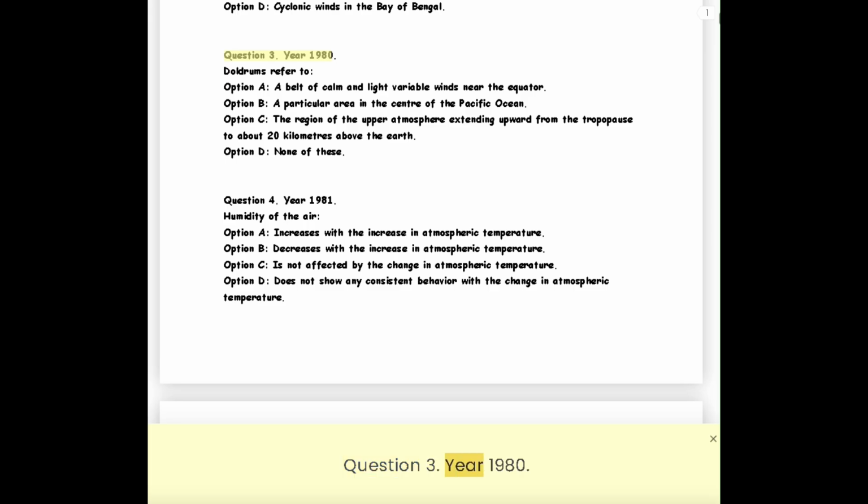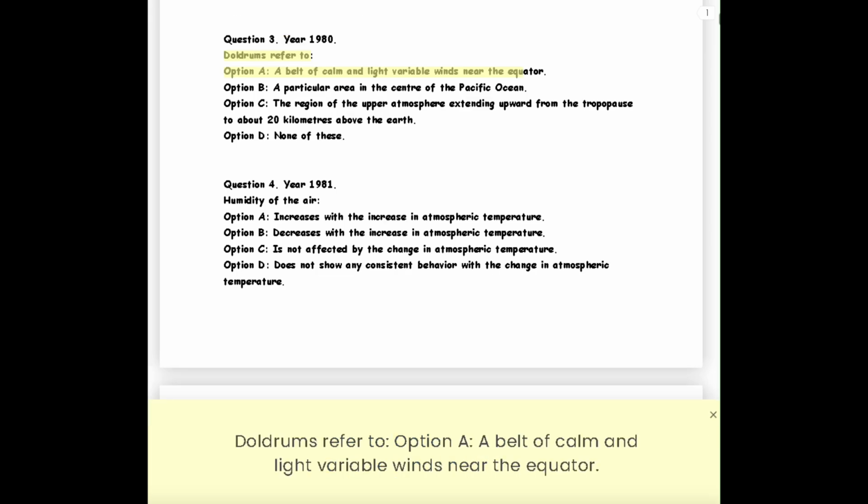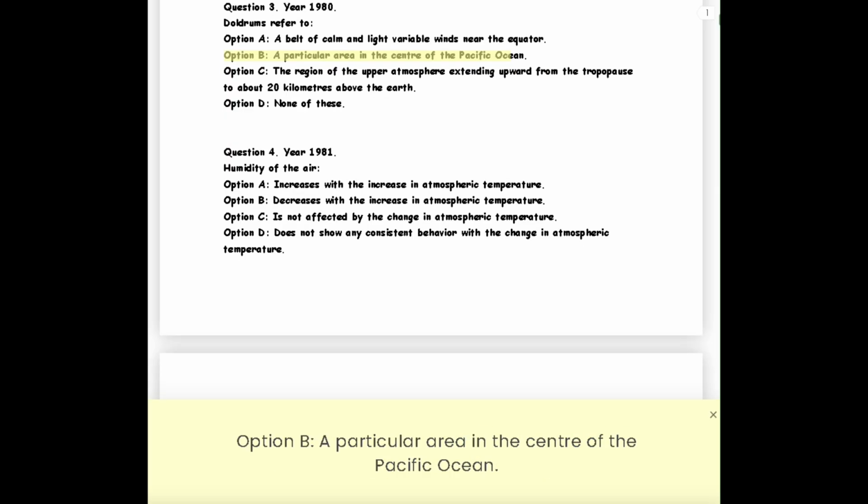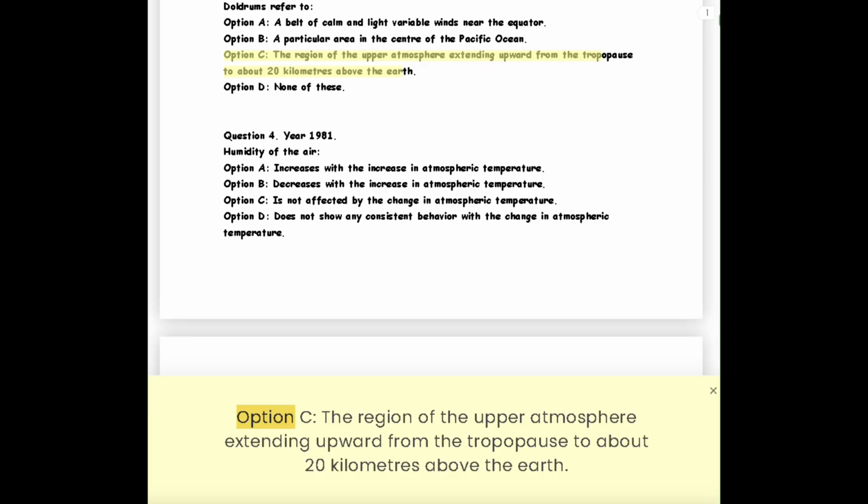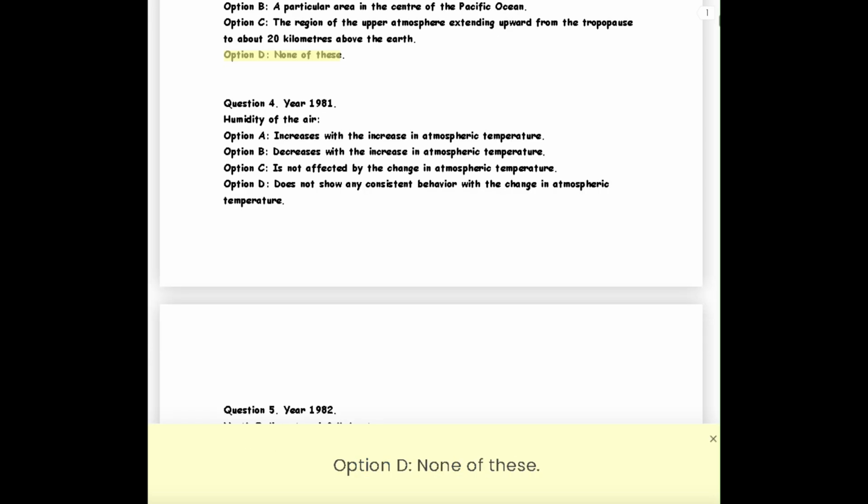Question 3. Year 1980. Doldrums refer to Option A. A belt of calm and light variable winds near the equator. Option B. A particular area in the center of the Pacific Ocean. Option C. The region of the upper atmosphere extending upward from the tropopause to about 20 kilometers above the Earth. Option D. None of these.